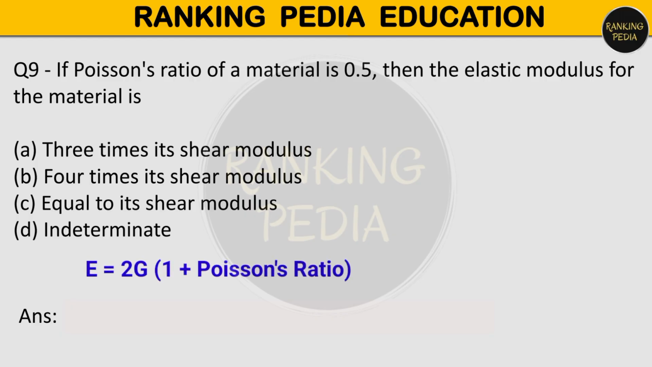So as we know, E is equal to 2G(1 + μ), where μ is given as 0.5. So E is equal to 2G(1 + 0.5). E is what? Young's modulus. So Young's modulus will be 3G. That means it is 3 times its shear modulus. Option number A is correct.